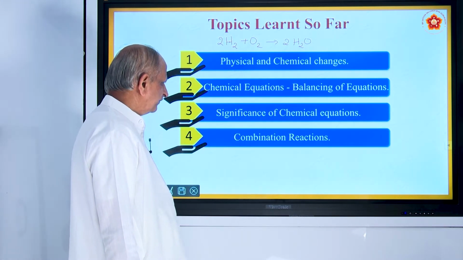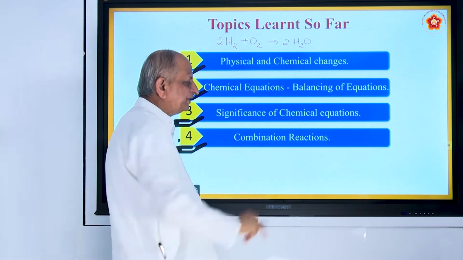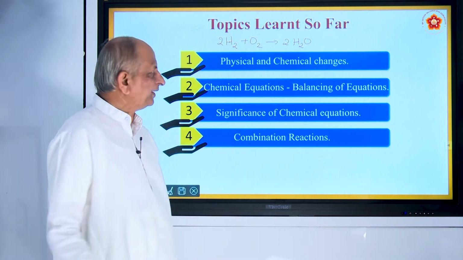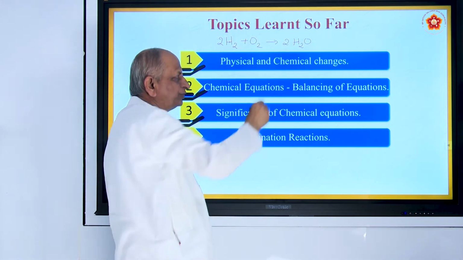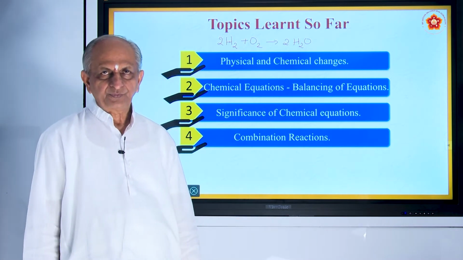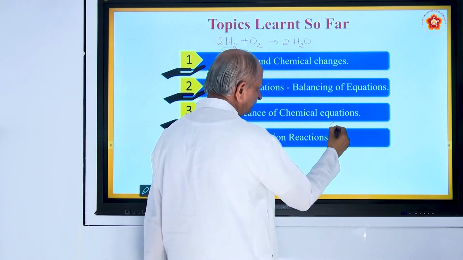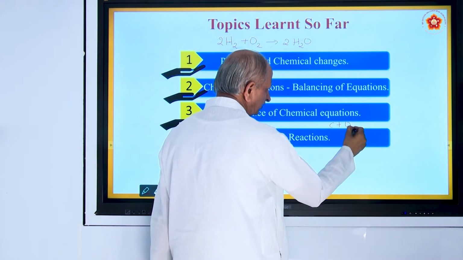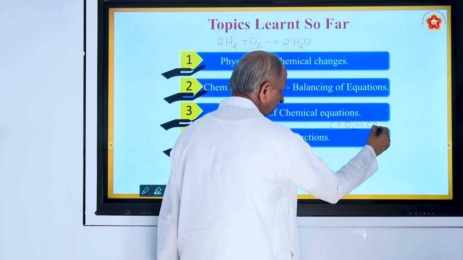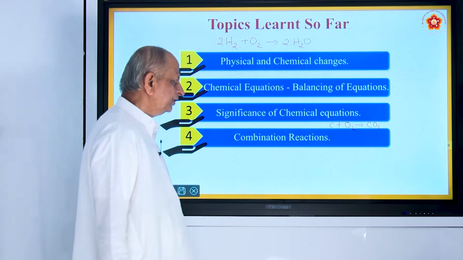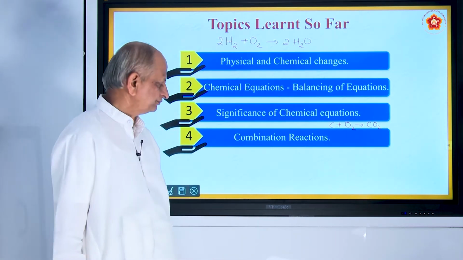Also you have studied the different kinds of chemical reactions. The first one being combination reaction. Combination means 2 or more substances react together to form a new substance. Similarly, you can have carbon plus oxygen, these are called reactants, gives carbon dioxide. So combination means 2 or more substances reacting together.